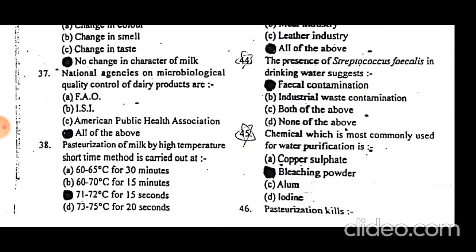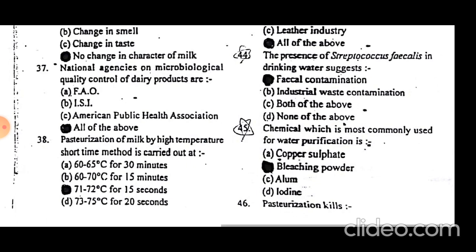The presence of Streptococcus faecalis in drinking water suggests fecal contamination of water. Streptococcus faecalis is secreted in feces, and these infected feces contaminate the water. The chemical most commonly used for water purification is bleaching powder. Bleaching powder is commonly used to purify water.